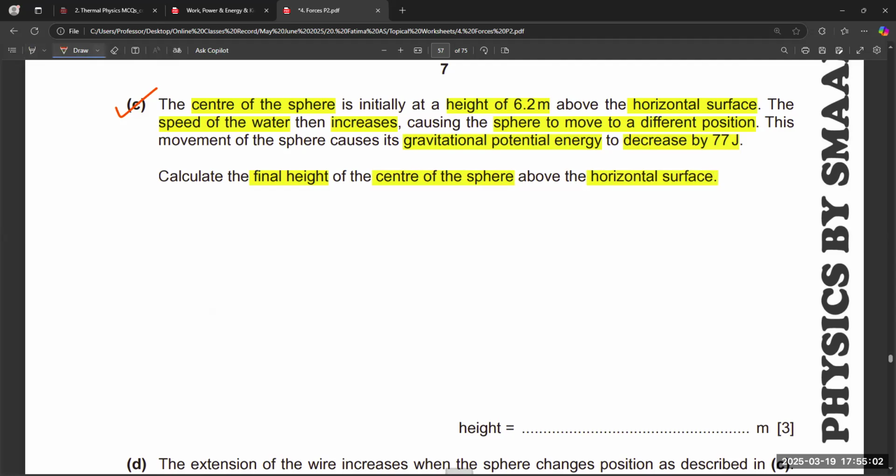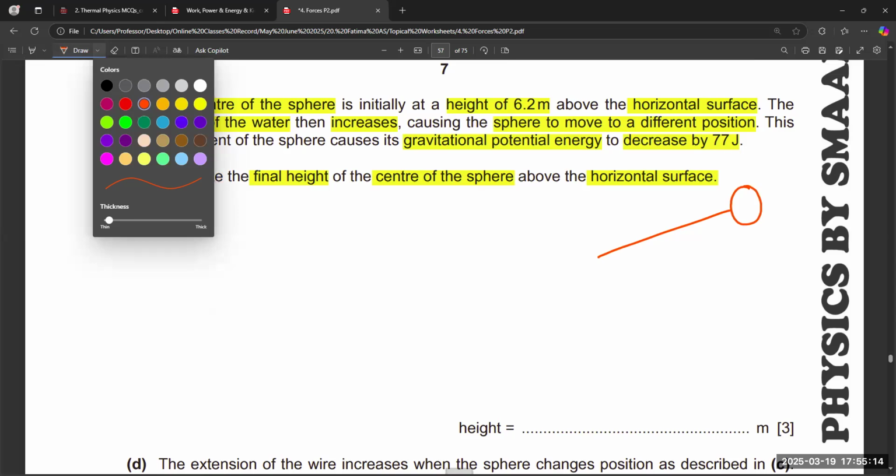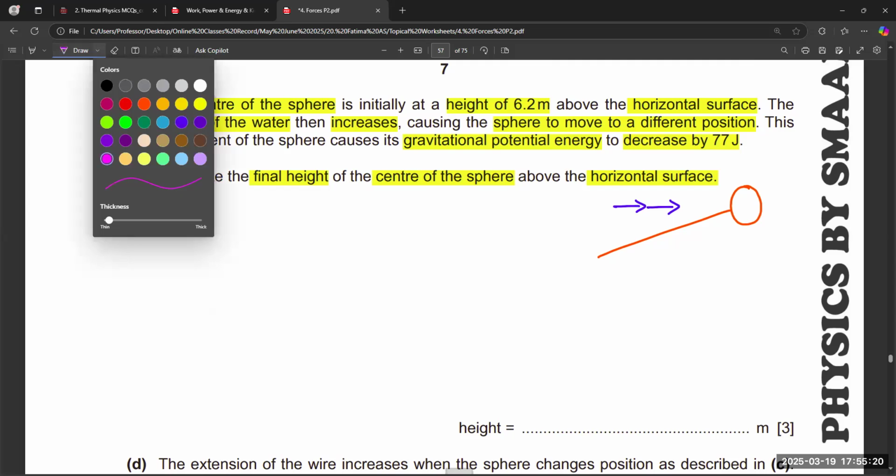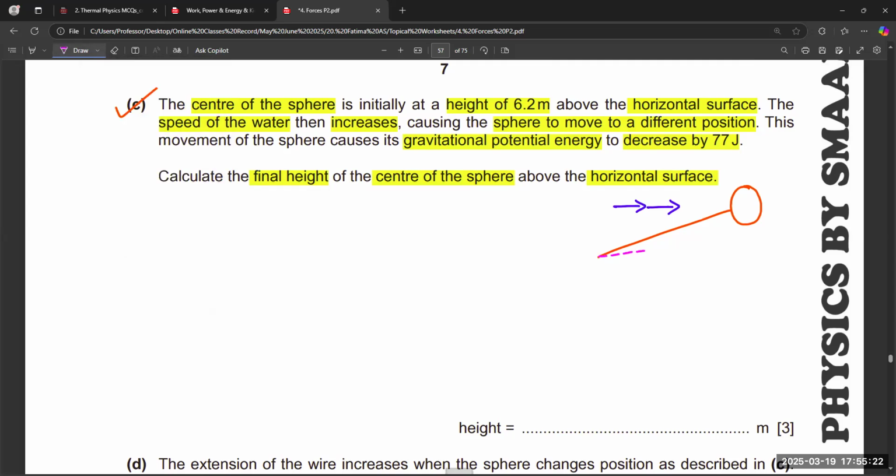So basically what happens initially, let's suppose this is the original position of the sphere, and now the speed of the water increases, so that will change the height.